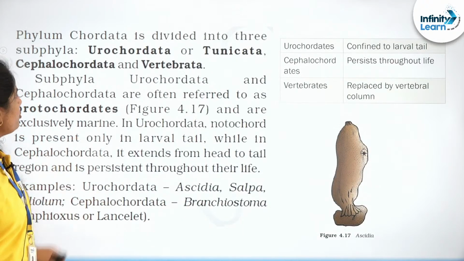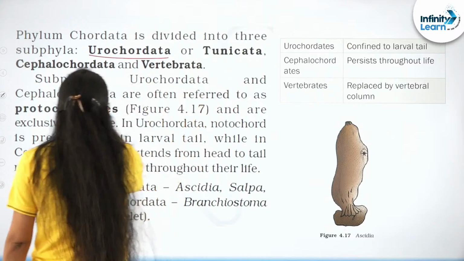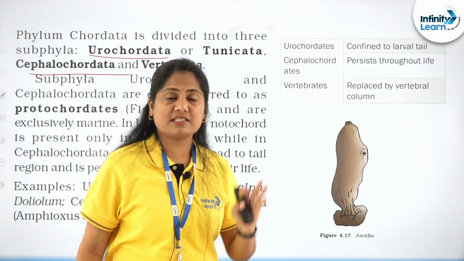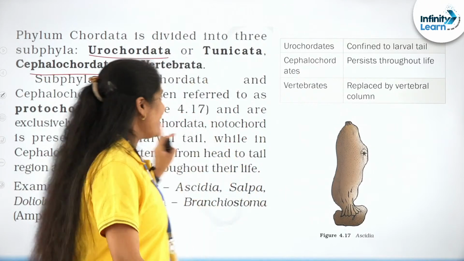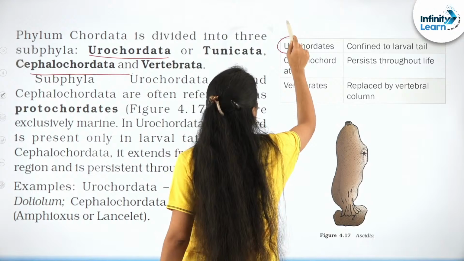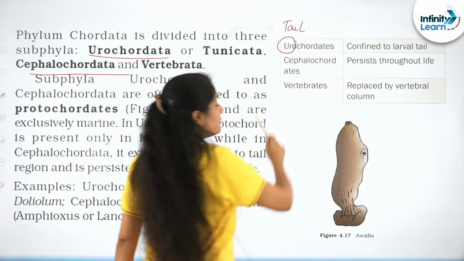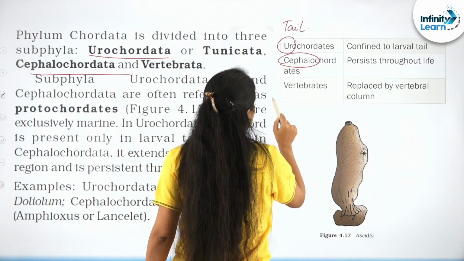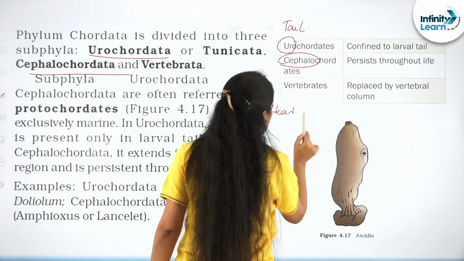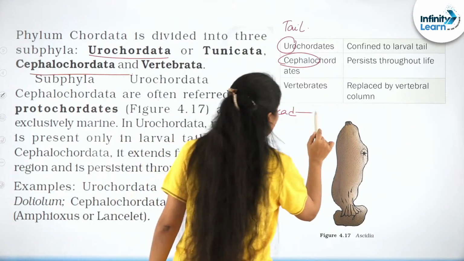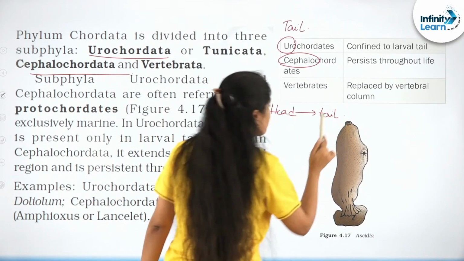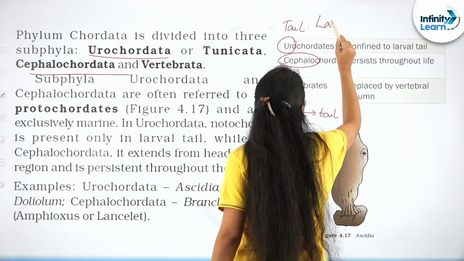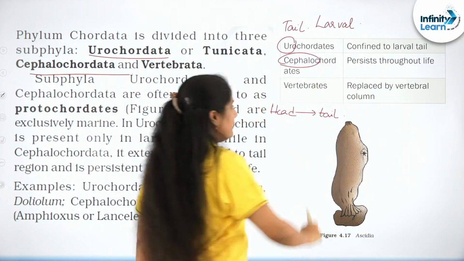And then we move on to urochordata, right? Cephalochordata. They are first of all referred to as proto-chordates, first ever chordates. Now why uro? Uro means tail. We have the notochord present in the tail, right? Cephalo stands for head. Is it present only in the head? No, it is present from head through the tail, and it is persistent throughout life, unlike urochordates where it is present only in the larval tail, right?